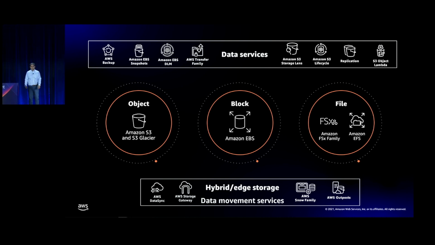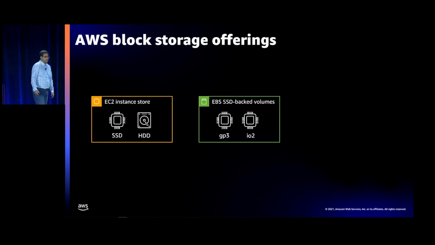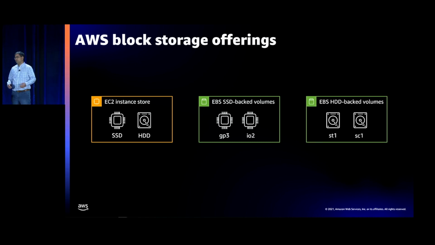We're pretty excited to talk about those capabilities. But before that, let's just quickly review the block storage offerings. Within AWS, when we think of block storage offerings, we really think of three things. On the EC2 side, you have Instance Store, with SSDs and HDDs. So think i3, i3en, that family, D3 being the HDD side. On the SSD side for EBS, we have our SSD offerings, gp3 and io2. And then on our HDD side for EBS, we have st1 and sc1.